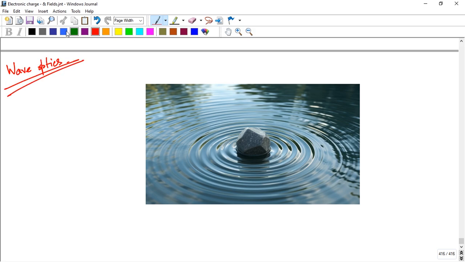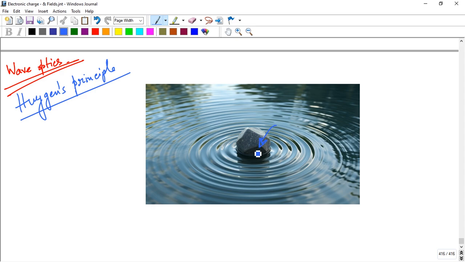First, we study Huygens principle. Before we discuss what the Huygens principle is, first take an example. When someone throws a stone in calm water, take this picture as an example.